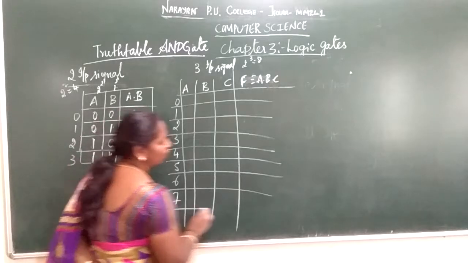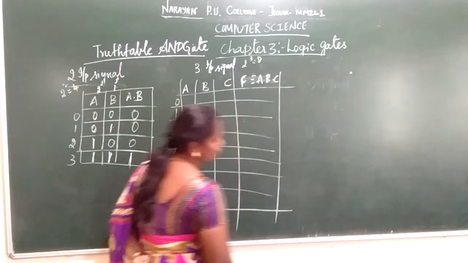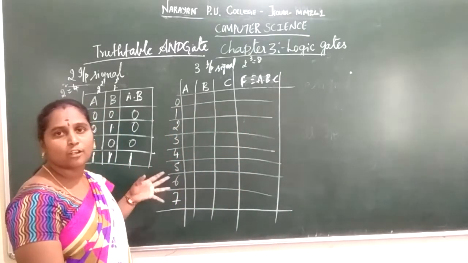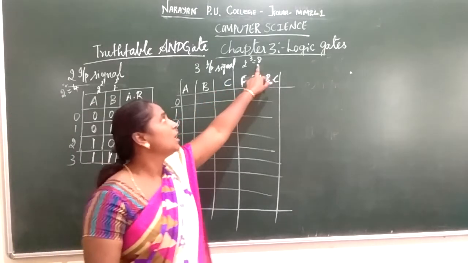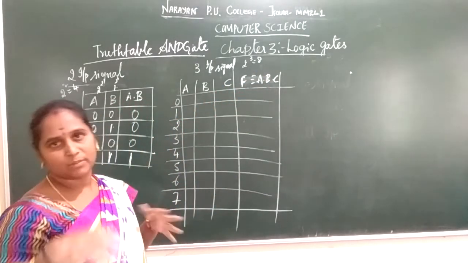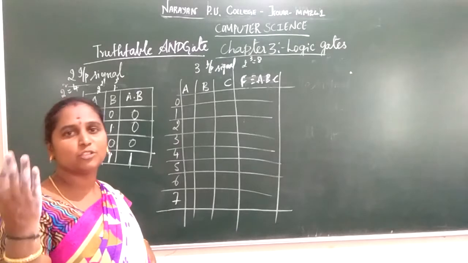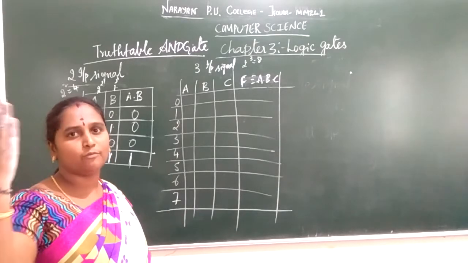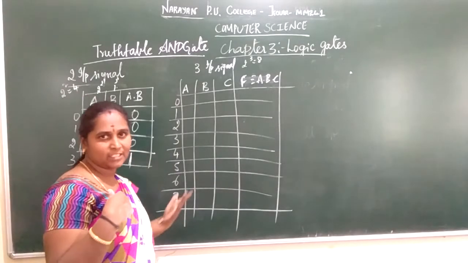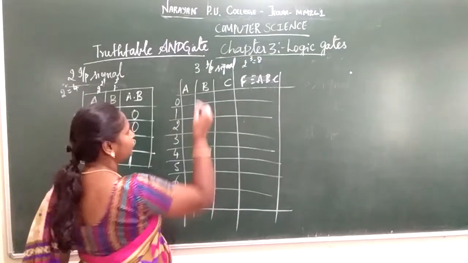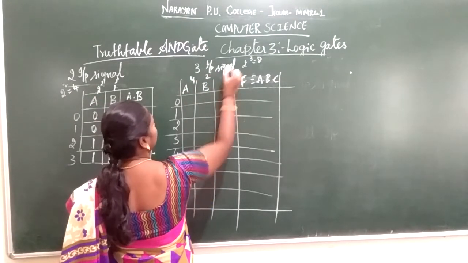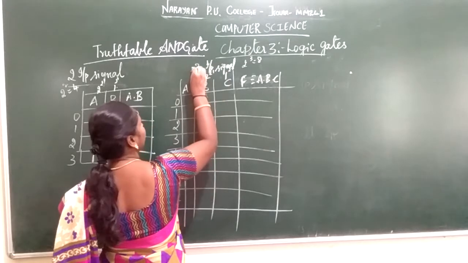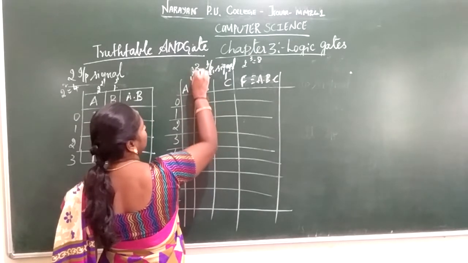I have already told how we are going to input the variables. Dividing the 8 into half, that is 4 times 0, 4 times 1, again make it into half, 2 times 0, 2 times 1, again divide into half, 0, 1, 1. This is one way of representation. Otherwise you go for multiples of 2, that is 1, 2, 4, which is 2 to the power of 0, 2 to the power of 1, 2 to the power of 2. So that is the 2's multiple.